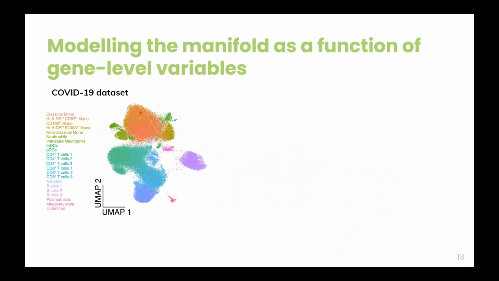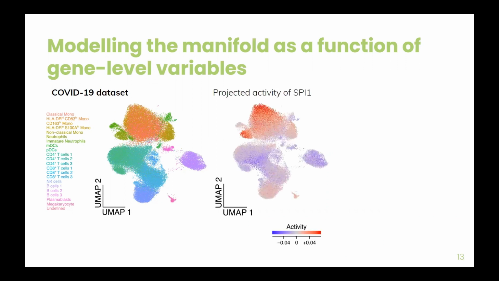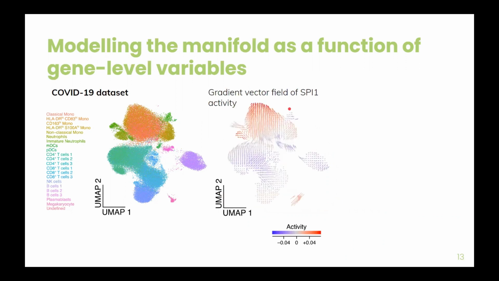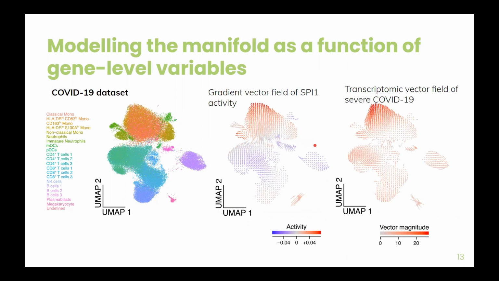Now we wanted to look at this concept, again using the COVID-19 dataset, and identify transcription factors whose gradient correlates with the vector field of severe COVID-19. We identified this transcription factor called SPI1. We can visualize the gradient of the transcription factor activity, and then we can compare it to the vector field of the severe COVID-19. What we observed is that for the monocyte population, there seems to be a cell state enriched with high gene expression changes that occur in severe COVID-19, and that the activity of SPI1 correlates with these gene expression changes.